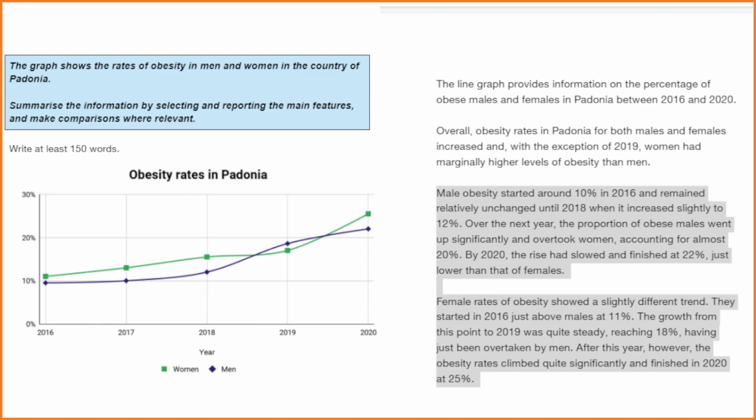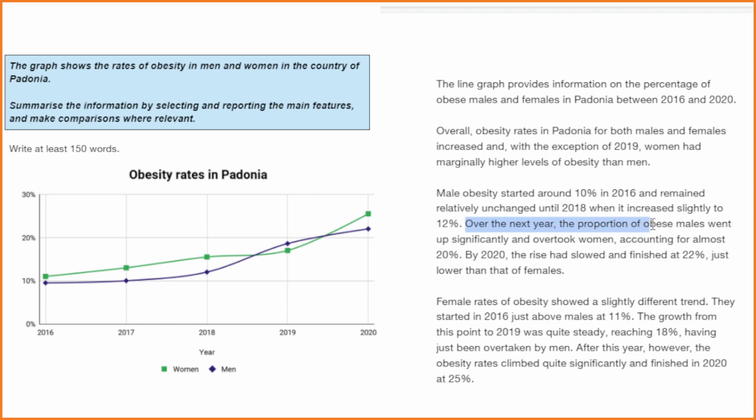Next, we'll read the first body paragraph, or the first details paragraph, which is about men. Male obesity started around 10% in 2016 and remained relatively unchanged until 2018, when it increased slightly to 12%. Okay, so what I'm doing is I'm showing how it started and what happened. It remained relatively unchanged, and then I included a complex sentence. I said when it increased slightly to 12%. So I'm showing the examiner I have a range of grammatical structures.